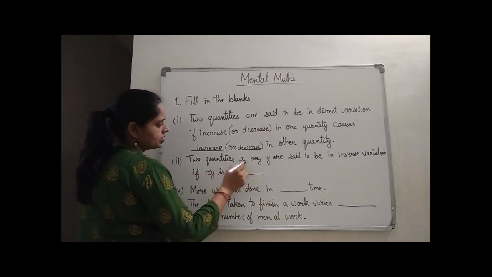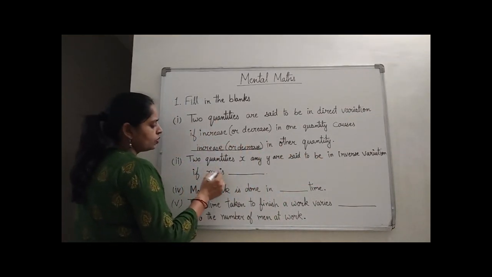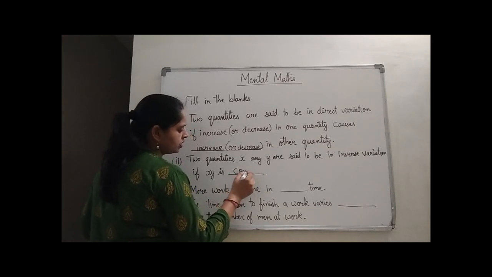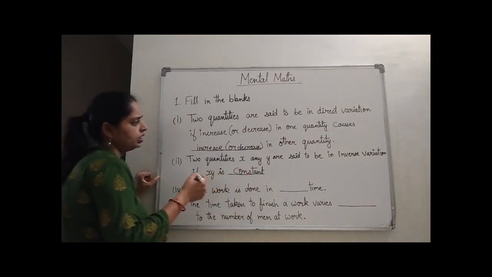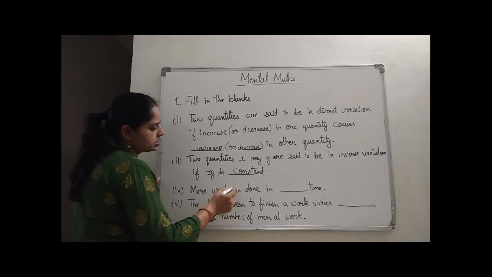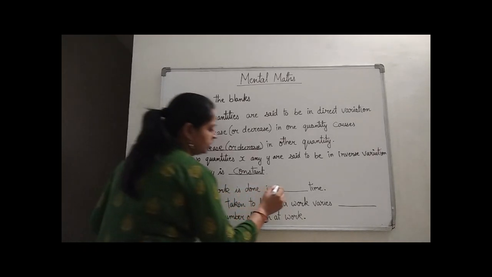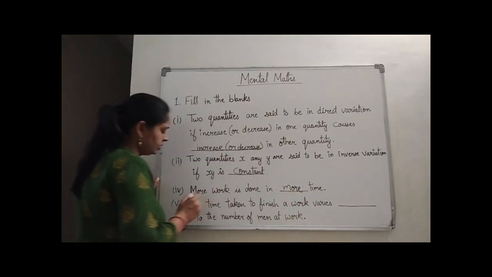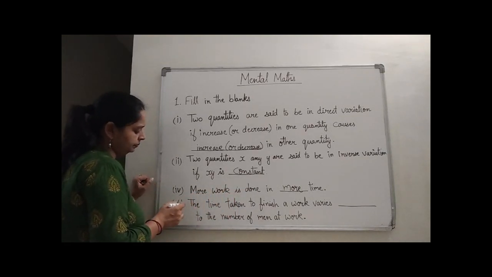Two quantities x and y are said to be in inverse variation if xy is constant. When the product of both quantities is constant, then they are said to be inversely proportional or in inverse variation. Now see the fourth part. More work is done in dash time. More work is done in more time. If you have more time, then you can do more work in that time, right? And if you have less time, you can do less work in that time.